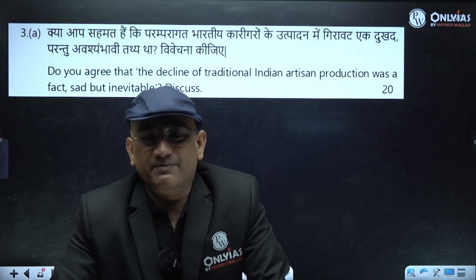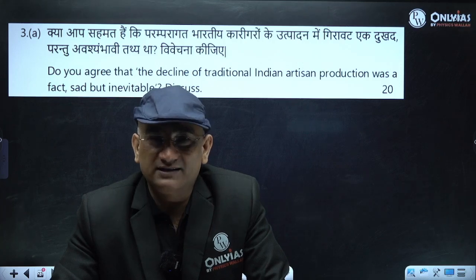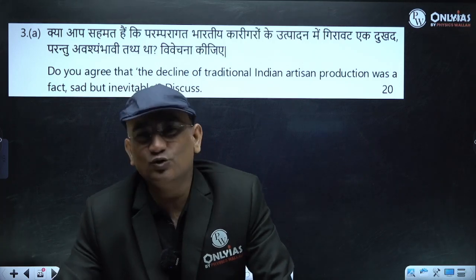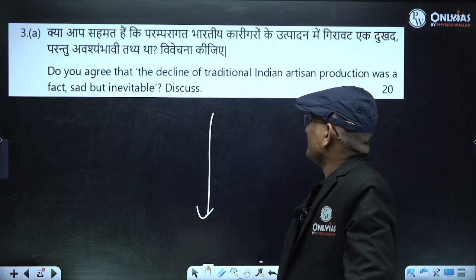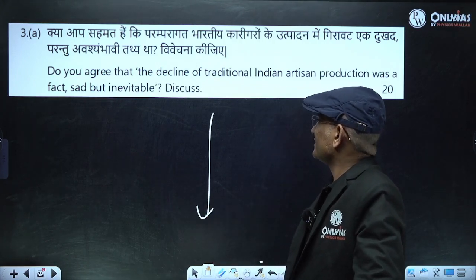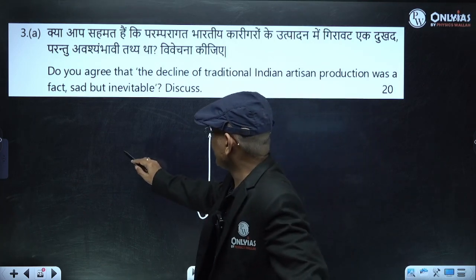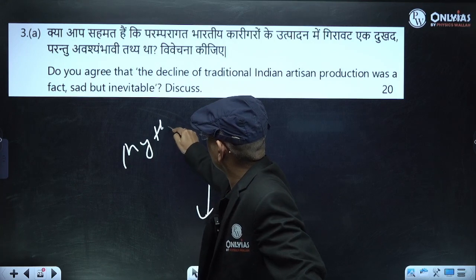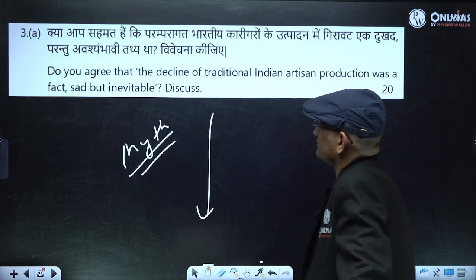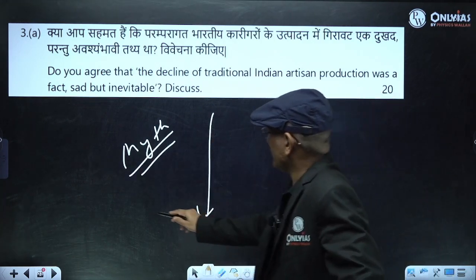And there is a debate among historians regarding deindustrialization. There are two views. One view is that deindustrialization is not a fact. It's a myth. And it is inevitable.